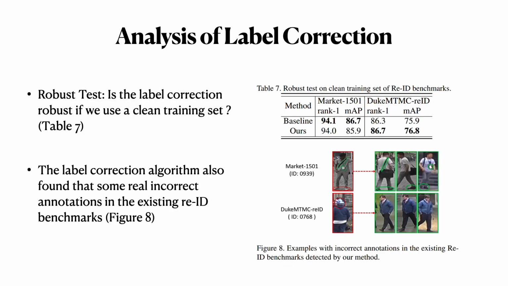We also test our method with the original labels of existing re-ID benchmarks, in which the labels are considered relatively clean. As we can see, our method can discover some real incorrect annotations in the existing benchmarks and improve the performance on the test dataset.